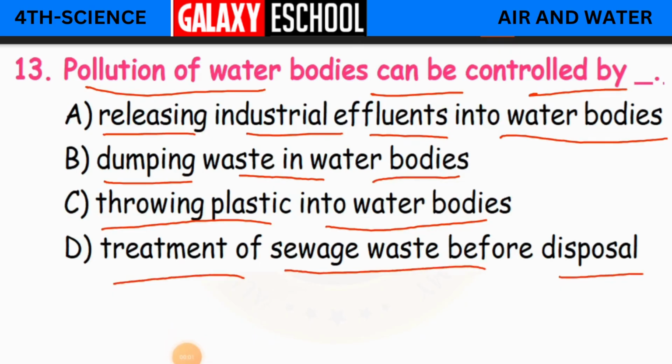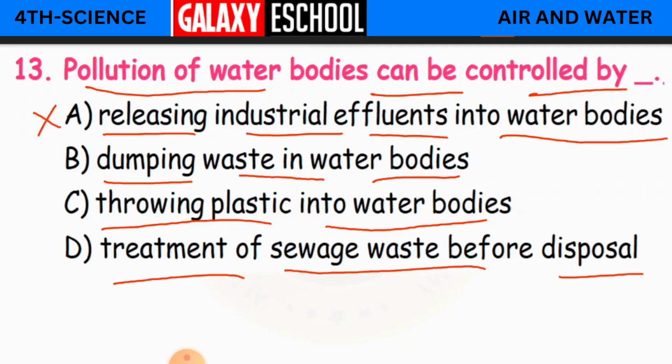See children, if you see the first three options, that is releasing industrial effluents. Releasing industrial effluents is nothing but the waste liquids coming out from the industries, like oils, chemicals and all that, which are again in the form of liquid, which are going to join in the water bodies, which are dumped into the water. So this is again a wrong option.